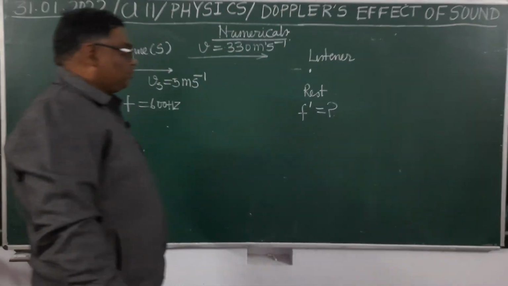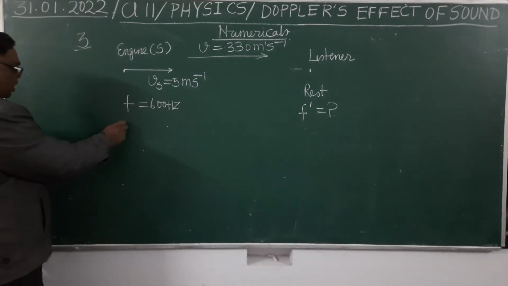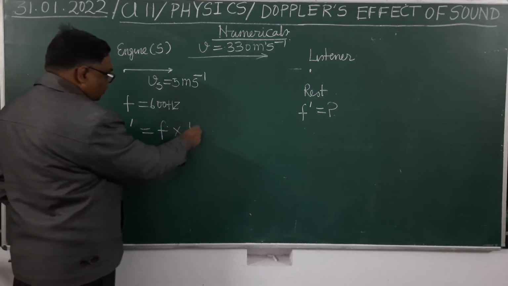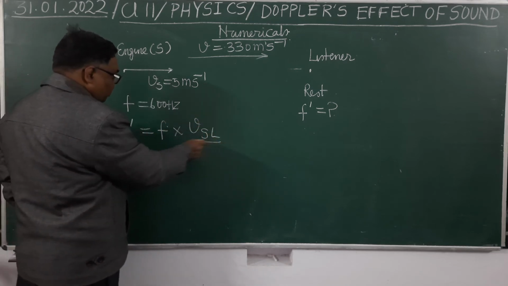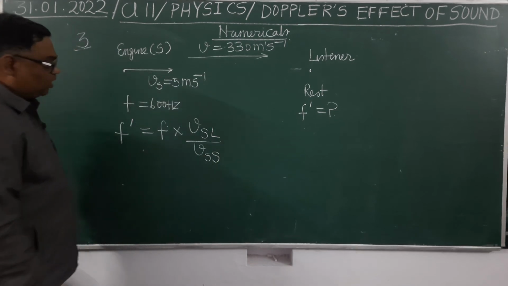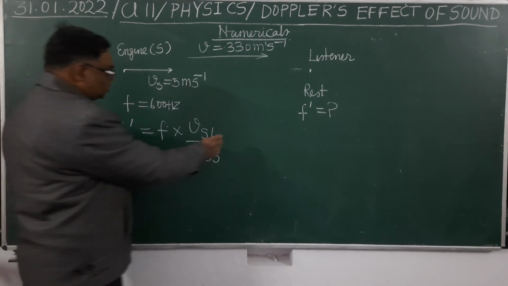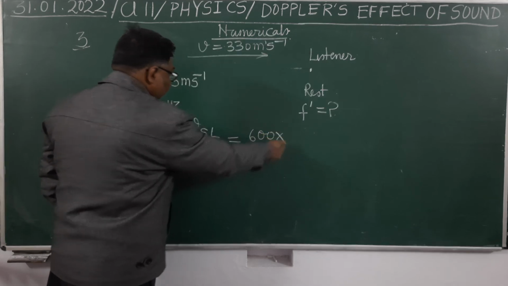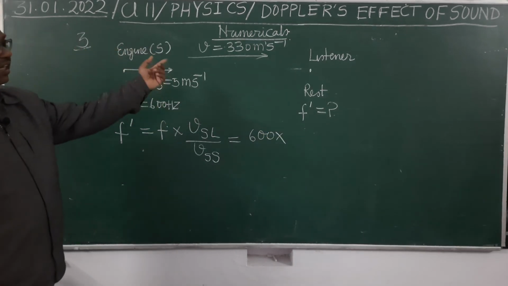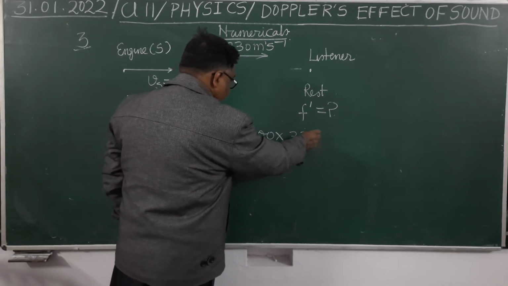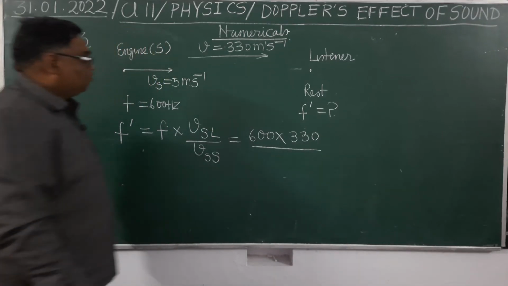So once again we will use the same formula. F dash equals f into VSL upon VSS. Now f is given how much? 600. VSL, what will be? Listener is at rest, so it will remain only 330, divided by VSS.